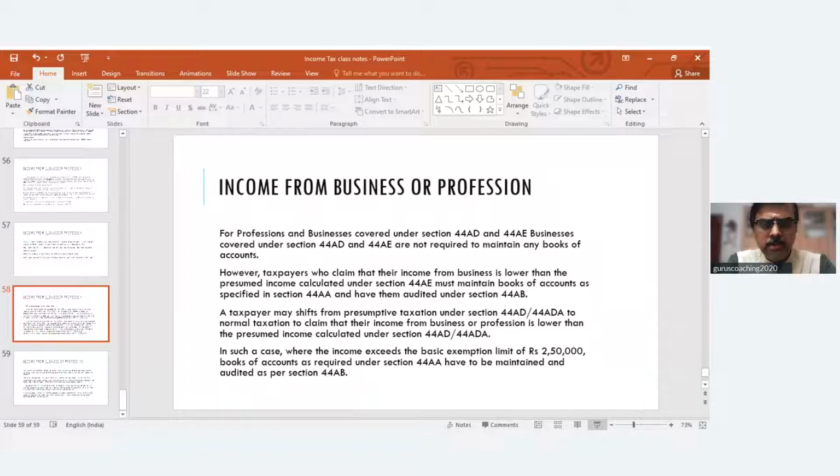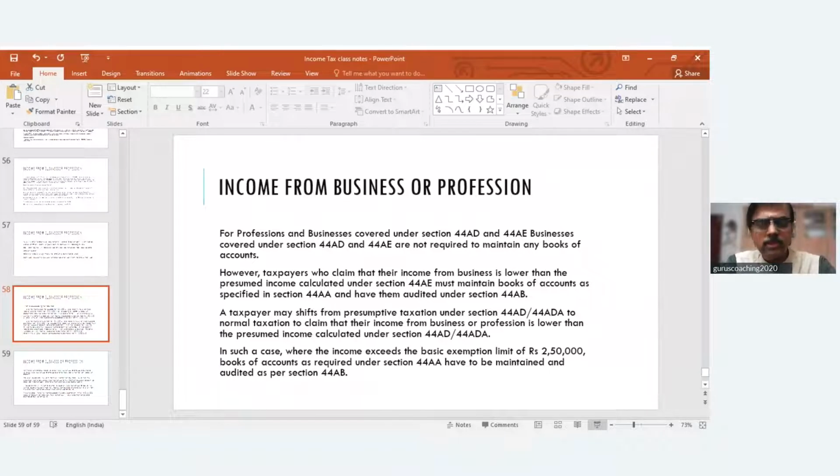So kindly ensure that you are thorough with the provisions and accordingly solve problems, practice more problems. We have already covered other heads of income. Hope you are doing problems at home, and by doing it on a continuous basis only, you'll be able to remember the provisions. Don't lose touch. Continue to read the provisions on a regular basis, and don't skip that, because otherwise it will be difficult to get back to it again and remember. If you study continuously, it will be easier for you.